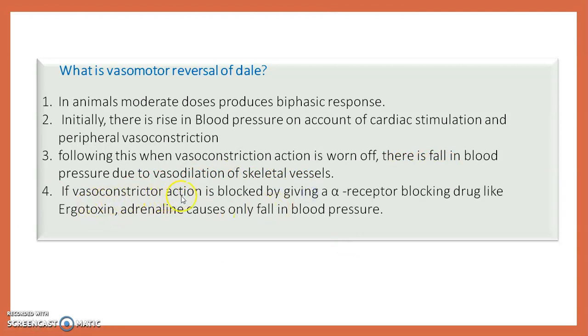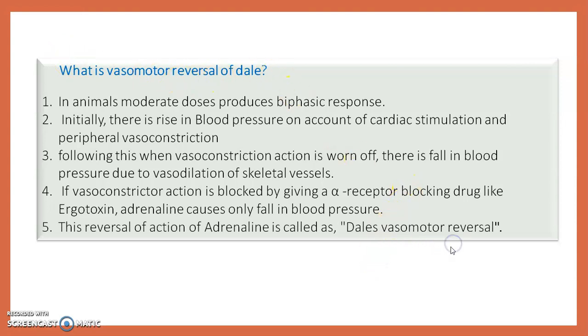If the vasoconstriction action is blocked by giving an alpha receptor blocking drug like ergotoxin, adrenaline causes only a fall in the blood pressure. This is the vasomotor reversal of Dale effect of adrenaline. This reversal action of adrenaline is called Dale's vasomotor reversal.